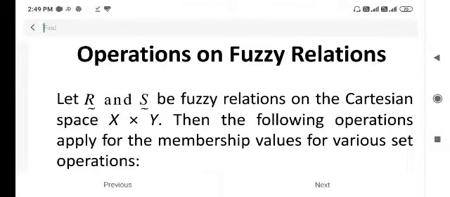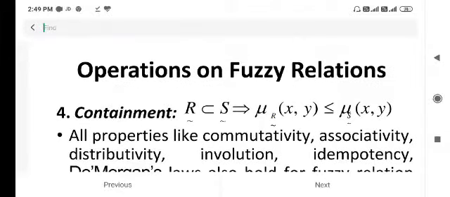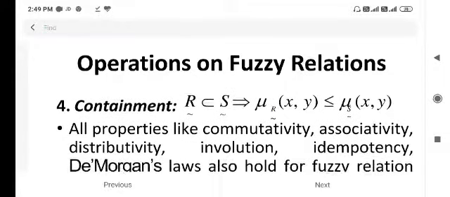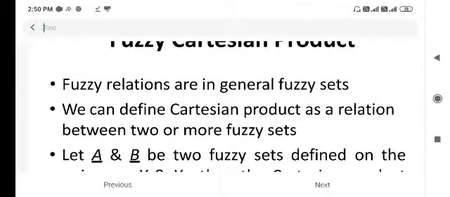Operations on fuzzy relations. Let R and S be fuzzy relations on the Cartesian space X cross Y. Then the following operations apply for membership values for various set operations: union, intersection and complement. And then containment: R contained in S implies mu R of x comma y is less than or equal to mu S of x comma y.